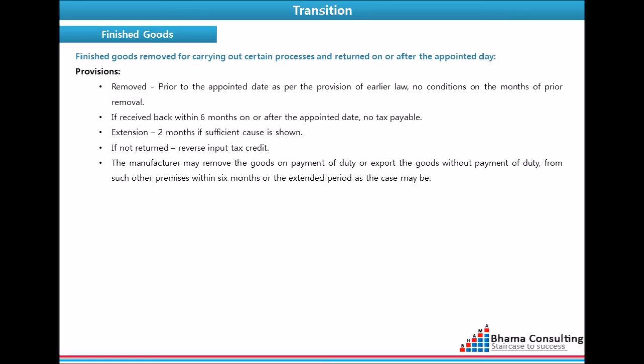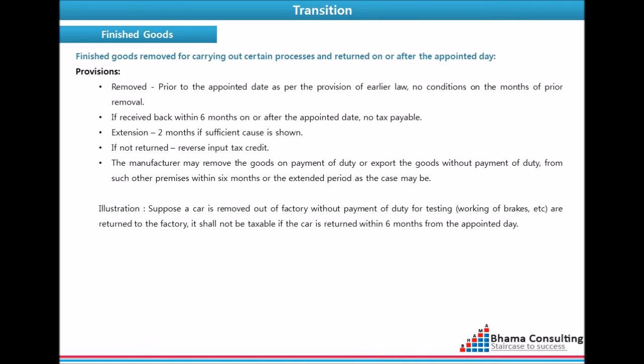The manufacturer may remove goods on payment of duty or export without payment of duty as per the earlier law from the other premises within 6 months or the extended period as the case may be.